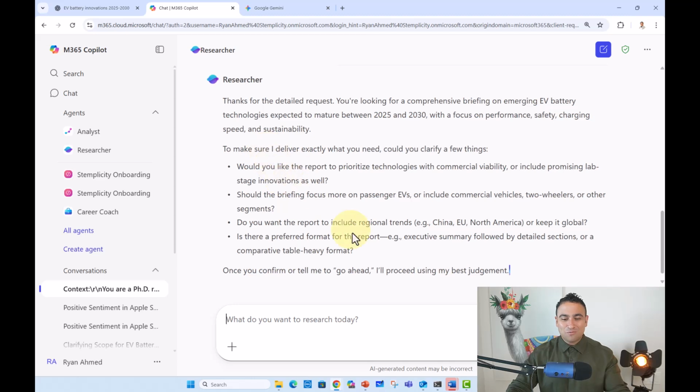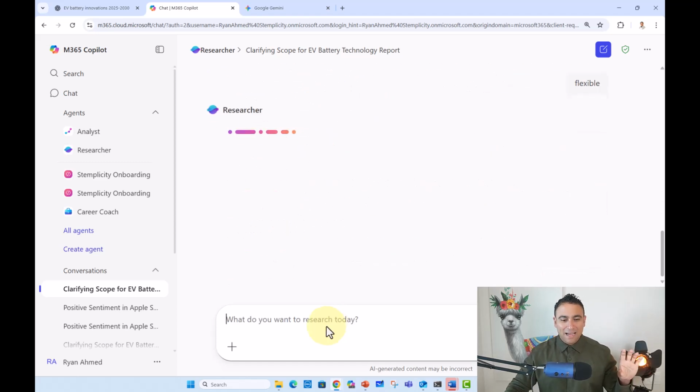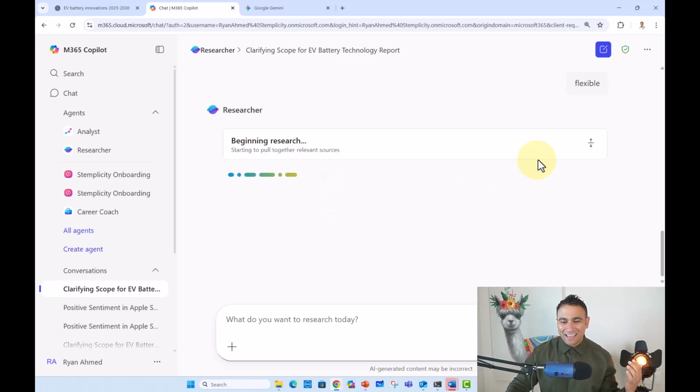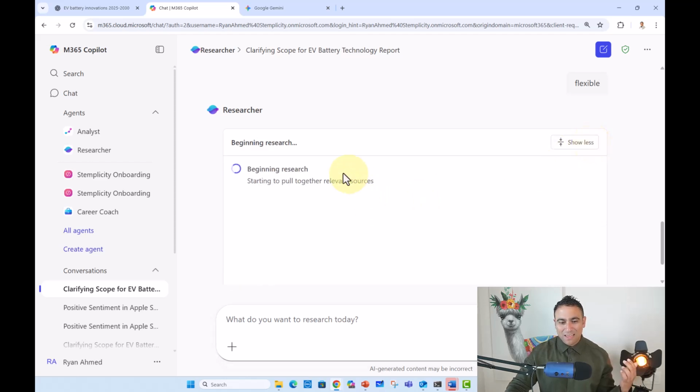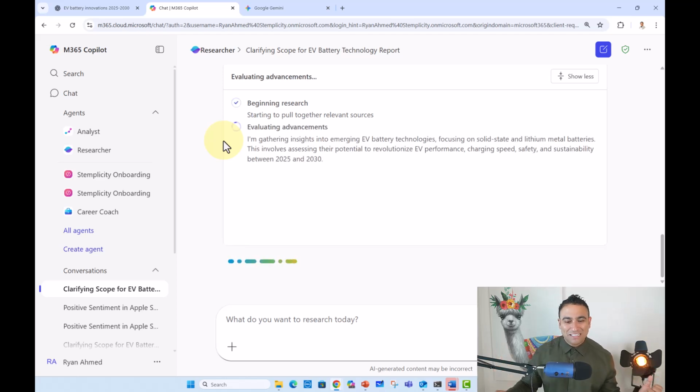And it's going to ask you a few additional questions here. I'm going to say, well, I'm flexible, let's say on all, for example. And now the researcher agent is going to basically create its own tasks. It's going to search the internet again. And if you click on show more, now you should see what the agent is doing behind the scenes. It's going to start pulling together relevant sources and combine all these sources together. It's going to take, I would say, maybe a few minutes to run. So now it's evaluating all the different advancements. It's reading websites and so on.